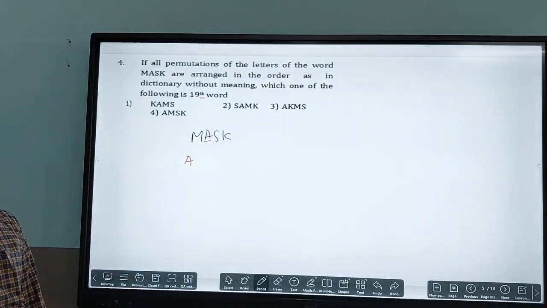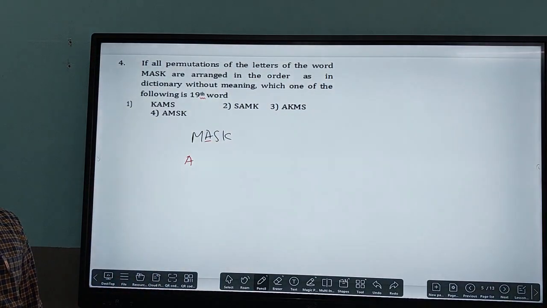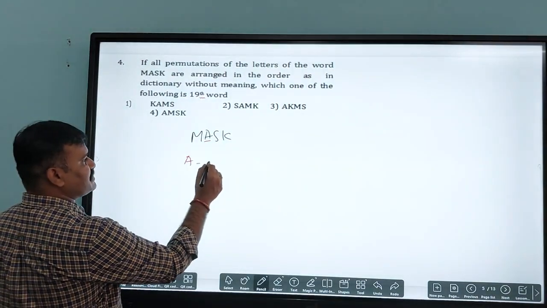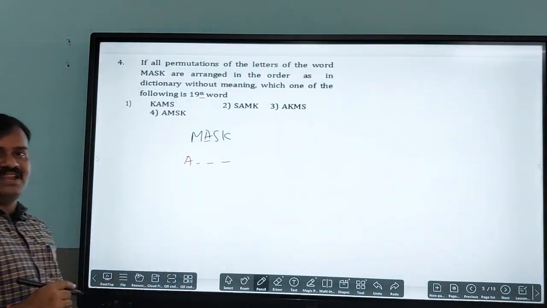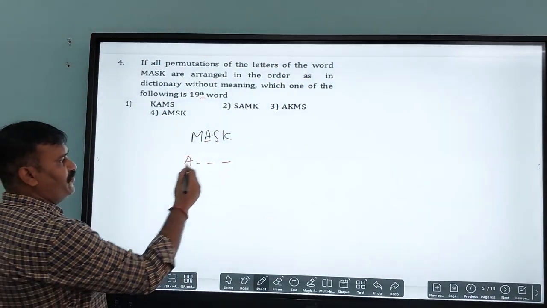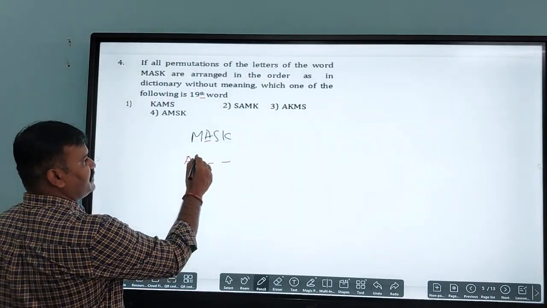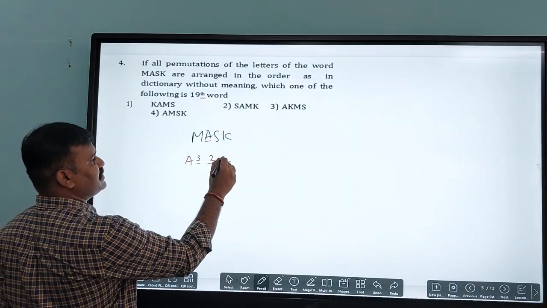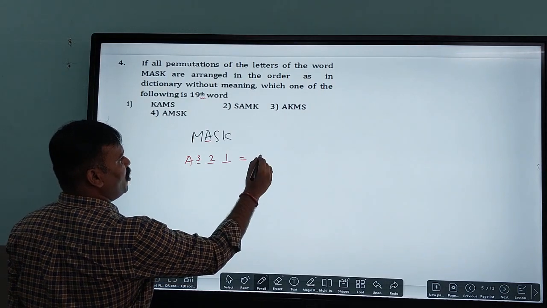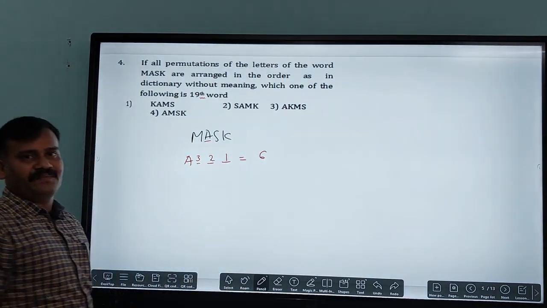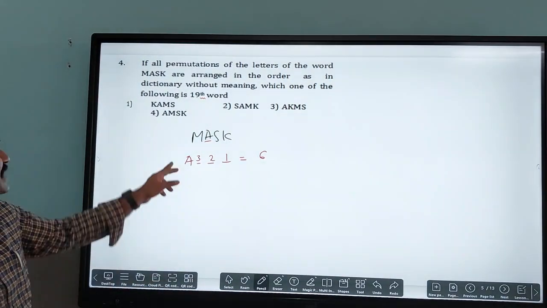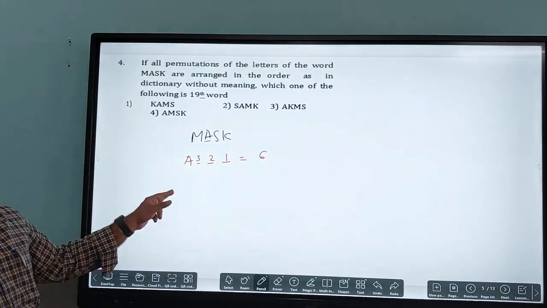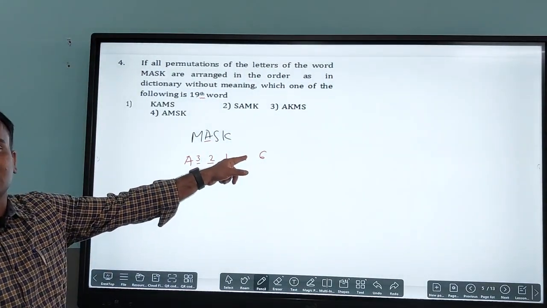Is it clear? The first letter, I am starting with A, and the remaining 3 letters are left out. The remaining 3 letters, how many ways can I arrange them here? That is 3 ways, then 2 ways, and 1 way. So how many words do we have here starting from A according to the dictionary? There are 6 words.